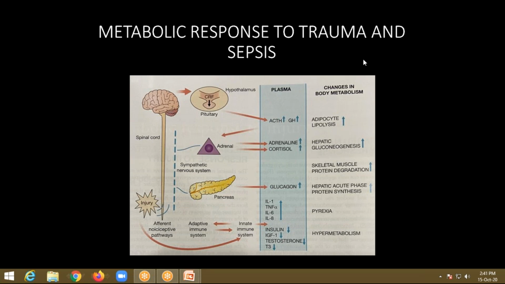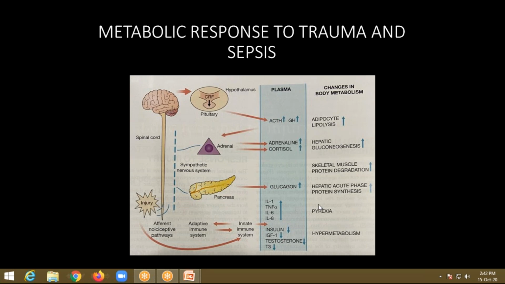There are two differences you should know between the metabolic response in starvation and the metabolic response in trauma and sepsis. In starvation, as I have told you, the protein catabolism can be reversed by giving exogenous glucose administration. But in trauma and sepsis, once protein catabolism has started, even exogenous oral glucose administration will not reverse it.